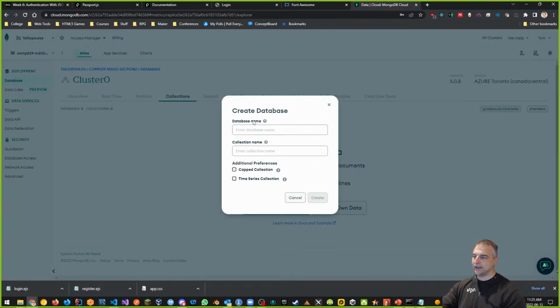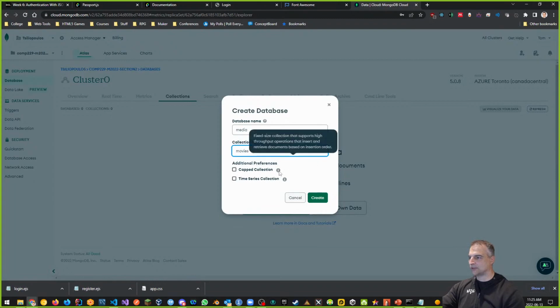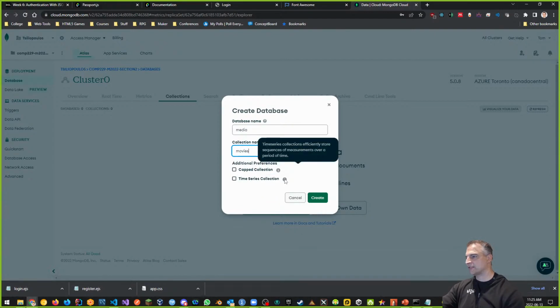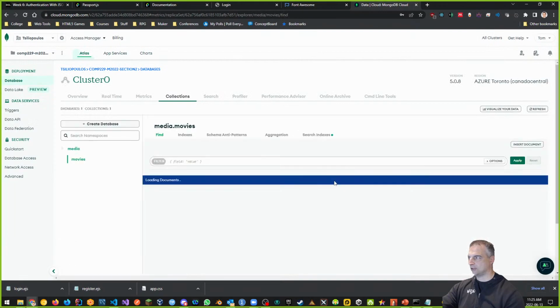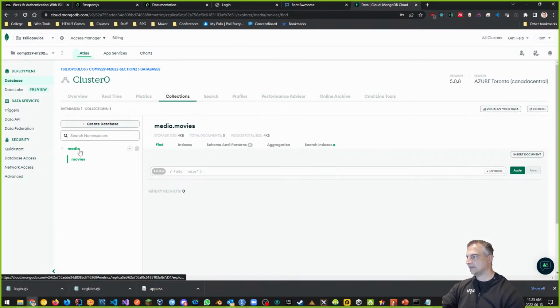I need a database name, and my database name is going to be called the media database. My collection name is going to be called the movies collection, okay? And there's other options. You can choose a capped collection, which is a fixed size collection, no. And a time series collection, which efficiently stores sequences of measurements over a period of time. So I don't want to do any one of these. And I want to click create. So this is going to make an empty collection, right? So media is the database, movies is the collection, and now I need to enter some data, right?